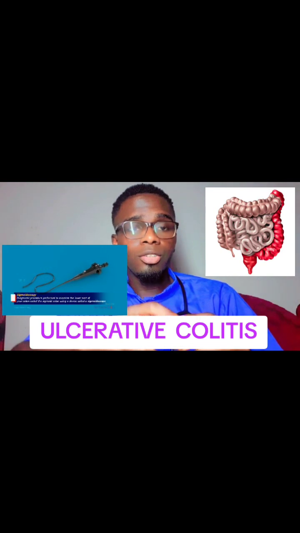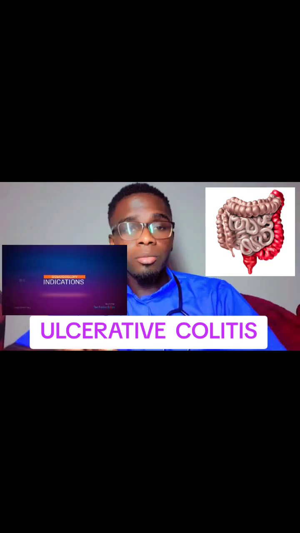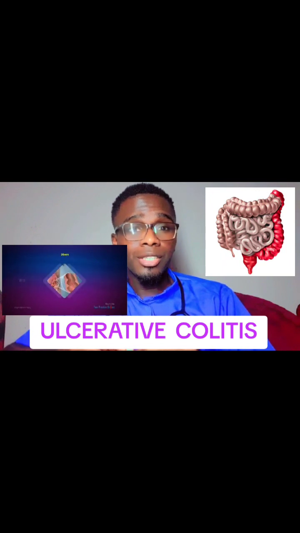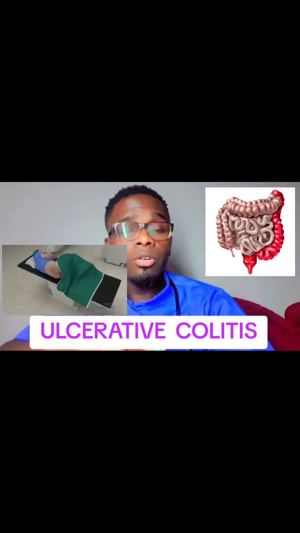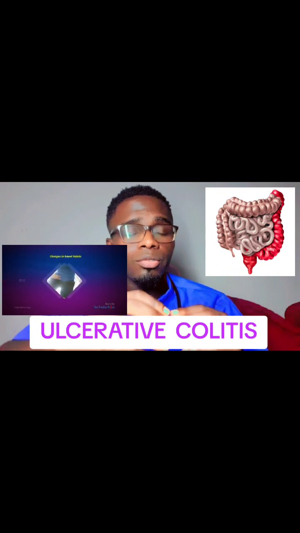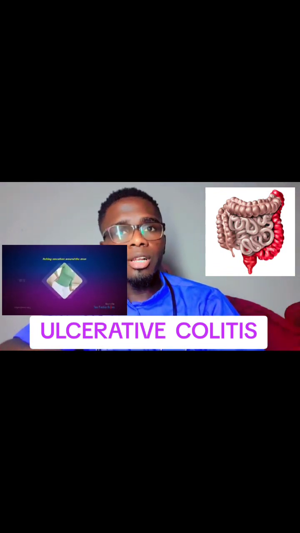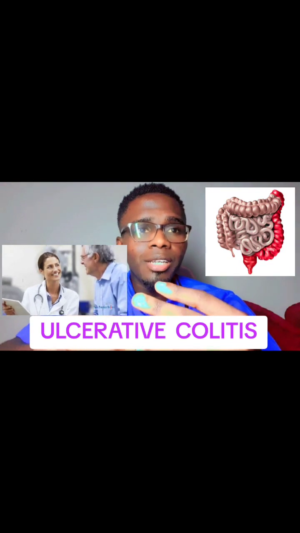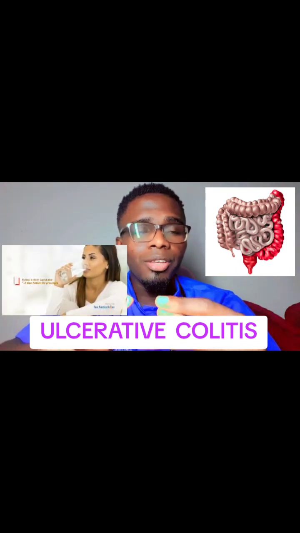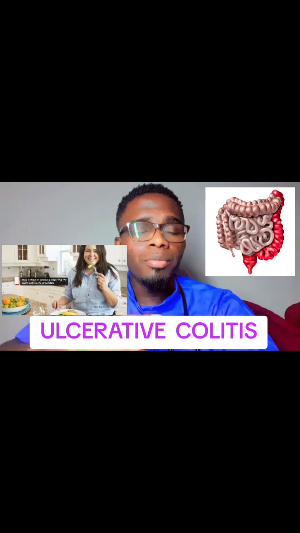Number two, flexible sigmoidoscopy. If you have lower abdominal symptoms, you may need a flexible sigmoidoscopy. A sigmoidoscopy is a type of endoscopic procedure that allows your doctor to examine the colon from the rectum. It takes around 10 to 20 minutes. A flexible sigmoidoscopy examines the rectum and lower colon during the procedure. Your colon must be clear of stool so your doctor has good visibility. The preparation may include a liquid diet, enema, and laxatives. Your doctor inserts a sigmoidoscope, which is a thin flexible tube, through your rectum and into the large intestines to view the area. This procedure might cause some cramping and discomfort.